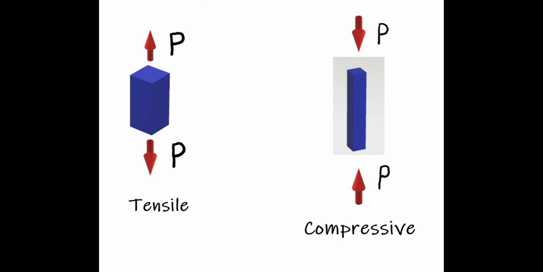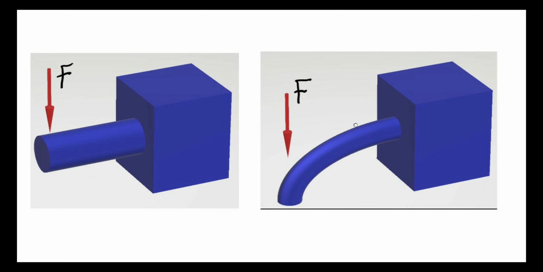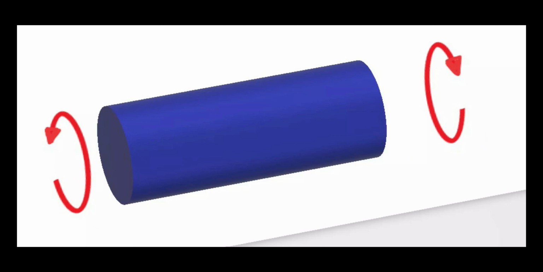While considering the types of stresses, collinear opposite forces can induce tensile or compressive stresses. Non-collinear tangential force can induce shear stresses, and shear force along with the moment, that is force multiplied by the distance from the support, can induce bending stresses, and equal and opposite couples or rotational force can induce torsional stresses.